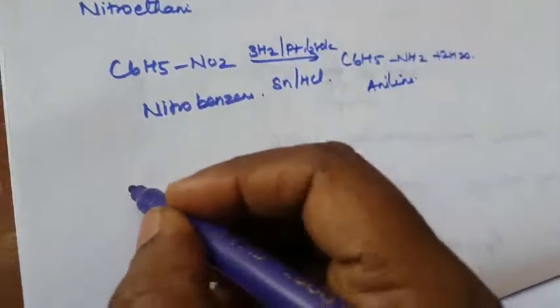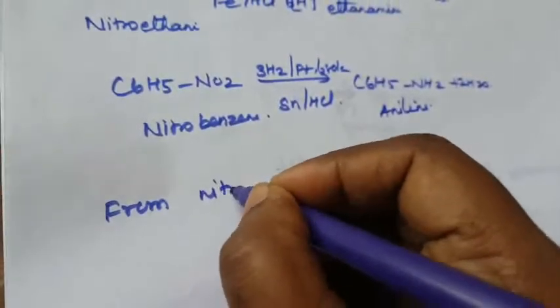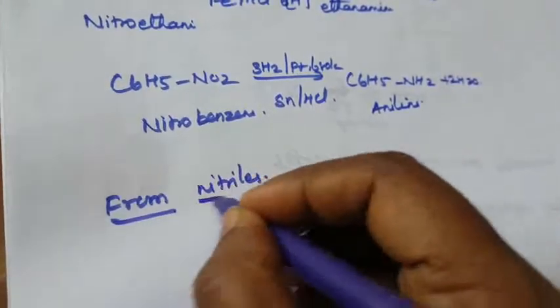Next method is from nitriles. What is meant by nitrile? That is a cyanide compound, right? How will it be prepared from the nitriles?